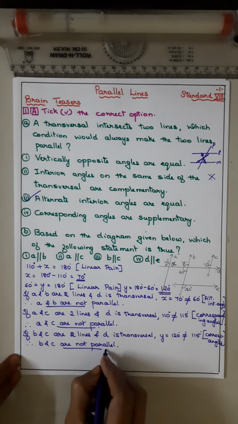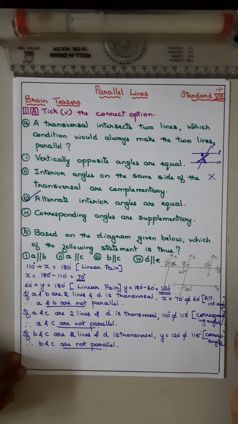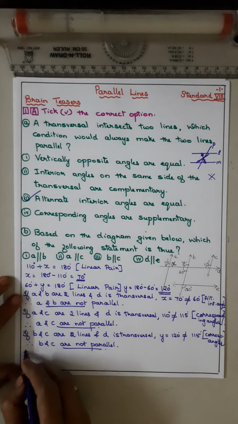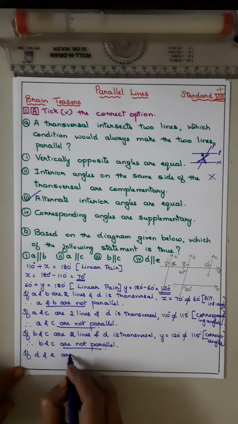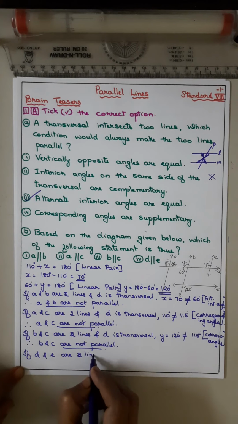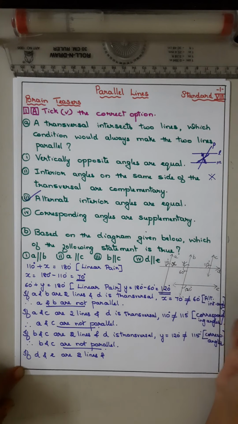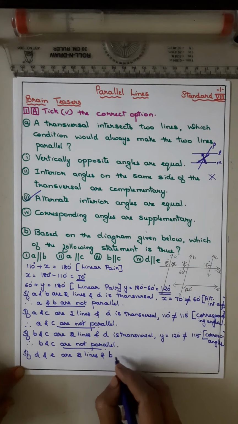So, the first three options are not. Now we have to take the fourth option, D and E. If D and E are two lines, now which is the transversal? This is the transversal, isn't it? D and E, B is the transversal.